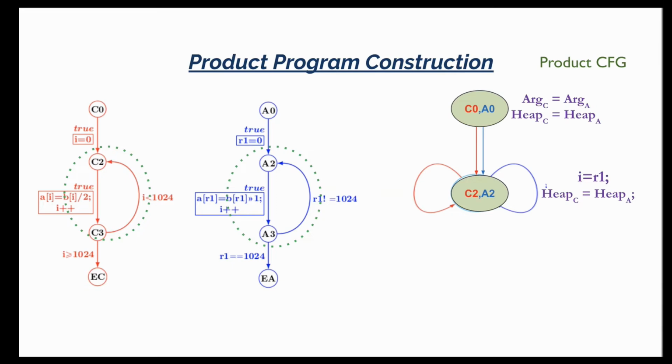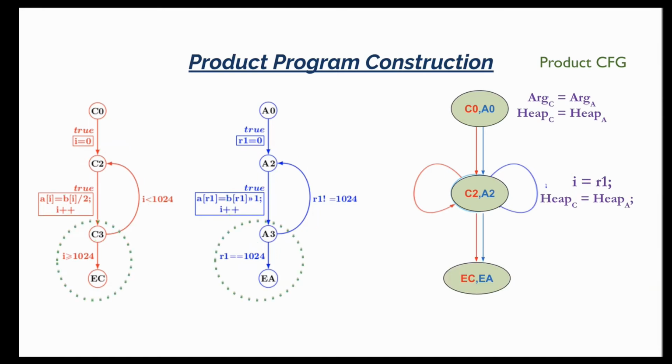Here, notice that irrespective of what path the product program takes, for example, it just comes from C0, A0 to C2, A2, or it goes through the loops 10 times, we'll always have this invariant that I equals R1 because the two programs will always execute in lockstep. Finally, the product program encodes the fact that whenever the C program exits, the assembly program exits also, and vice versa. This is encoded by these correlations between the edges from C2 to EC and A2 to EA.